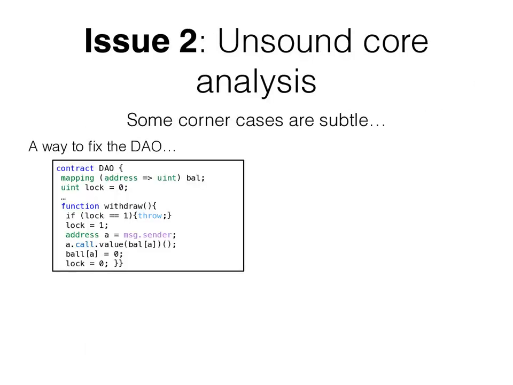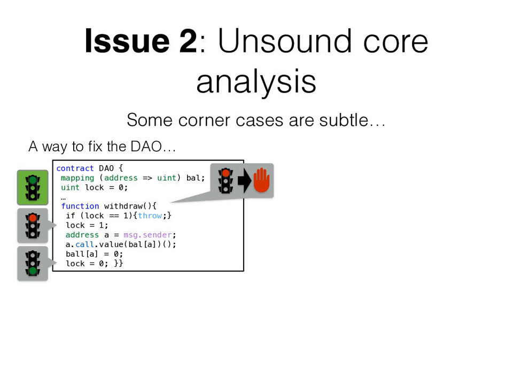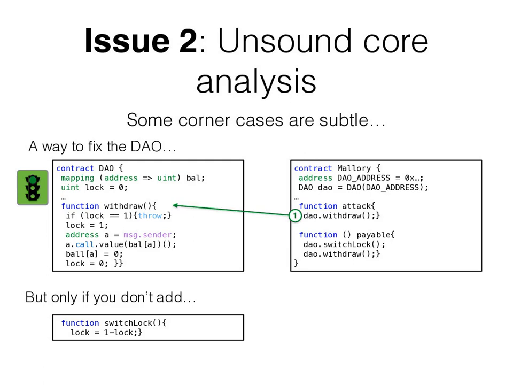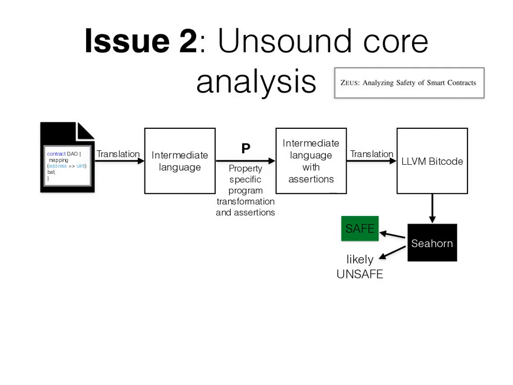To illustrate the problems that might be caused by an unsound core analysis, let us consider this ostensibly fixed version of our simple DAO-like contract. Instead of using the balance mapping as a guard, we introduce a separate variable lock that prevents reentrancy attacks from happening. Such an approach would work in principle, but only if the lock cannot be influenced by other functions. In this scenario, the programmer mistakenly made a function public that can switch the value of the lock. The attacker now can use a modified attack in which switch lock is called before re-entering withdraw, thereby enabling again the original attack. An analyzer that is affected by this corner case is Zeus.